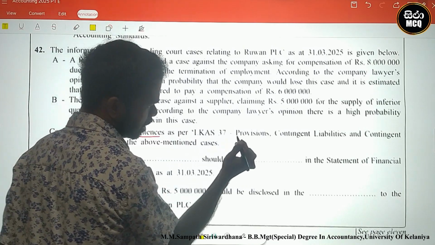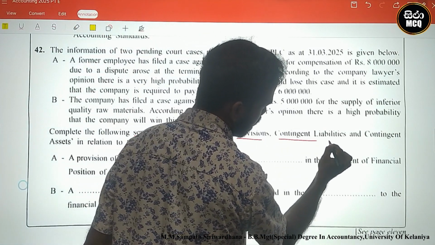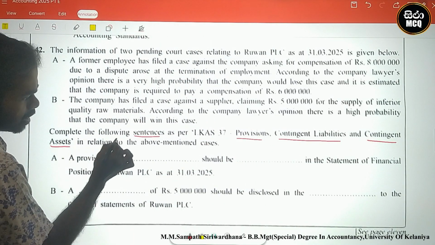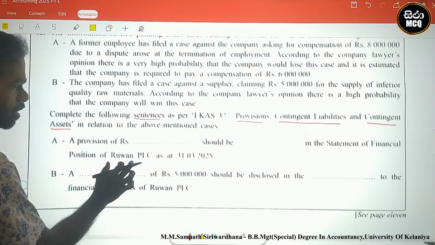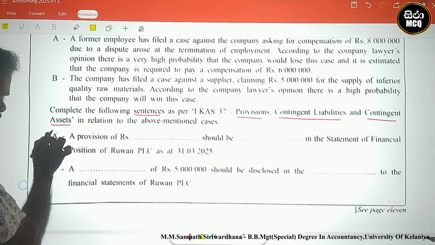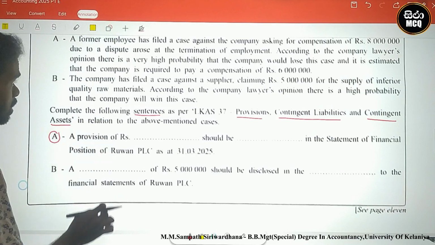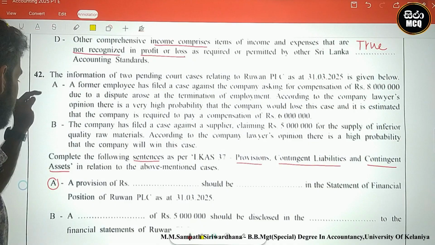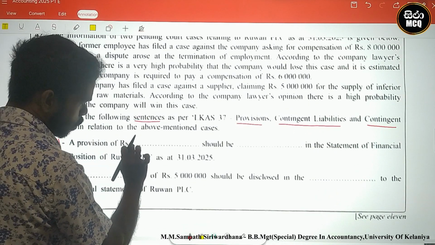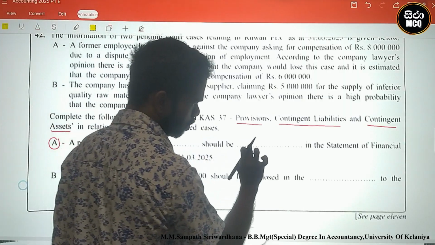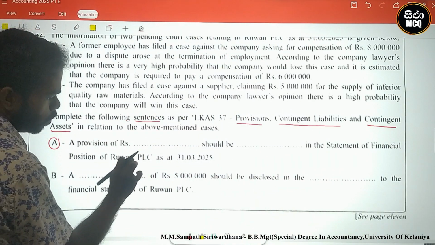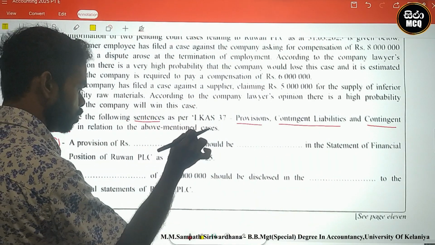As per the LKAS 37 provisions, contingent liabilities and contingent assets in relation to the above mentioned cases. We read this. There are two statements, statement A and statement B. A provision of rupees blank should be blank in the statement of financial position of Ruan PLC as at 31st March 2025.